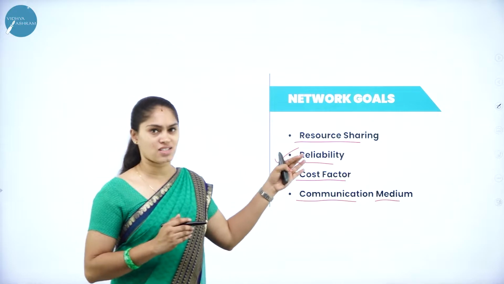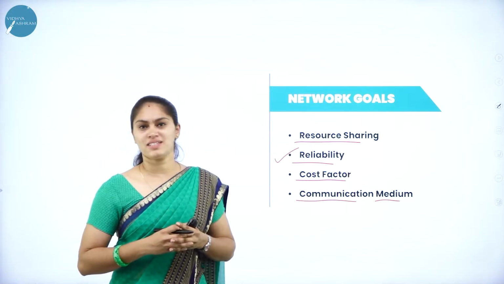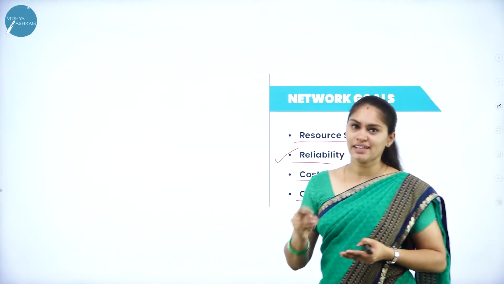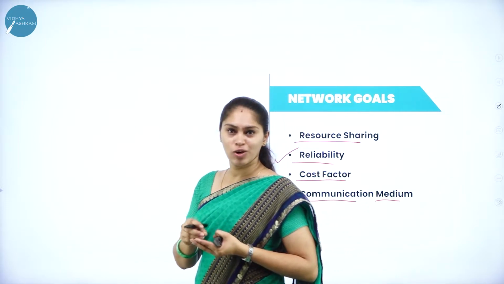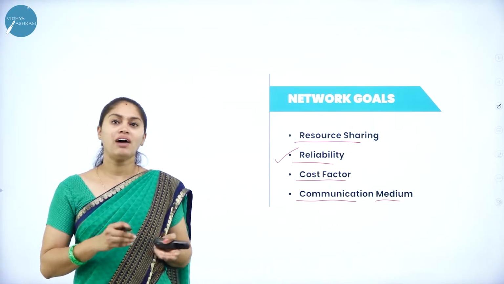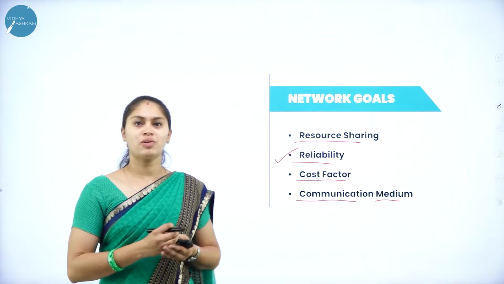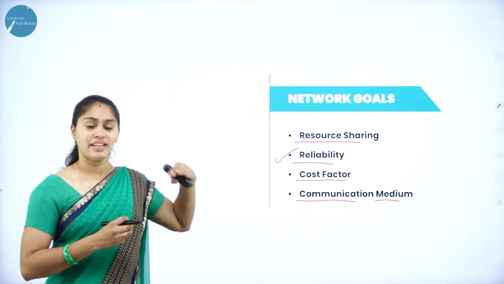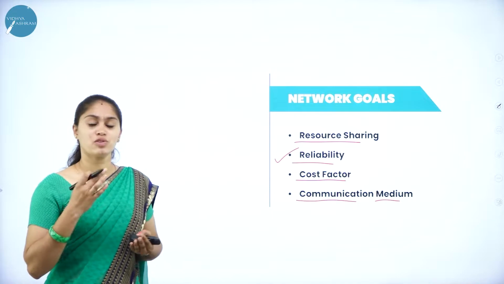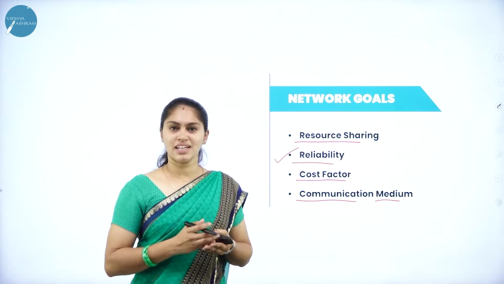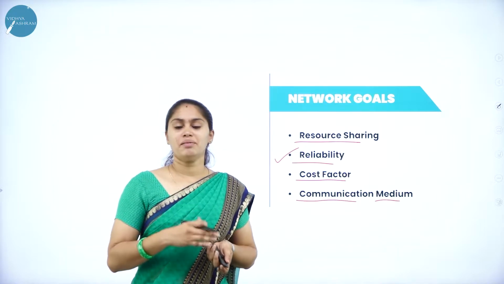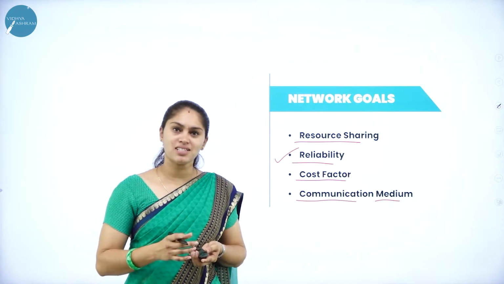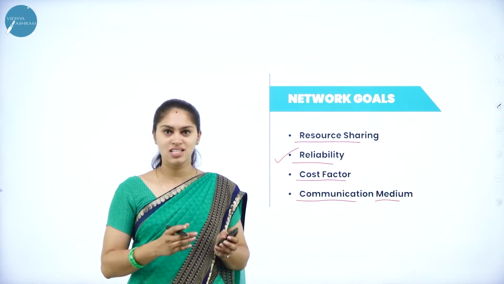Reliability in the sense that we can trust. When it comes to reliability, you have to understand one thing. Consider you have one document or one file. That file on the internet or over the network is not located in a single place; it will have multiple copies. If something goes wrong with one copy, you can get another copy, which means there is no chance of losing the data or the e-documents. That is what is reliable, we can trust the system. There will be more than one copy in the network, so that we can surely get those resources back.